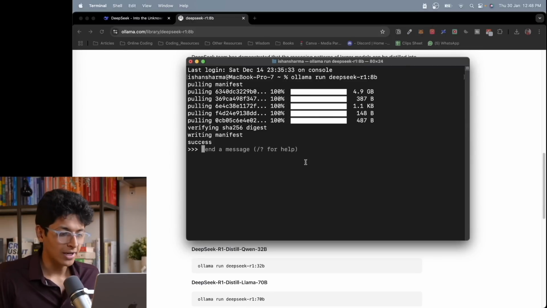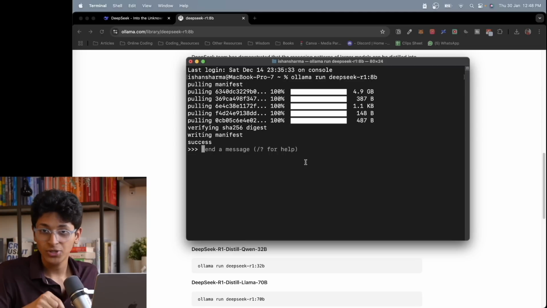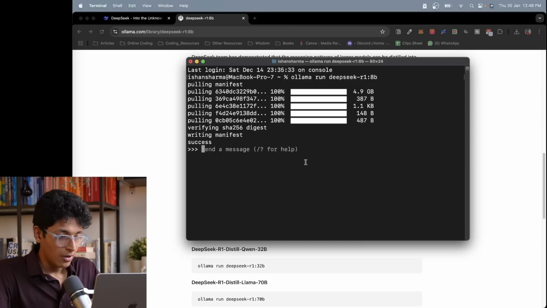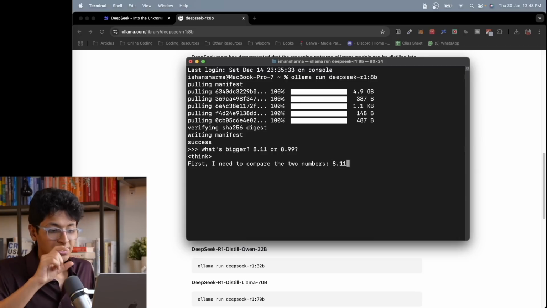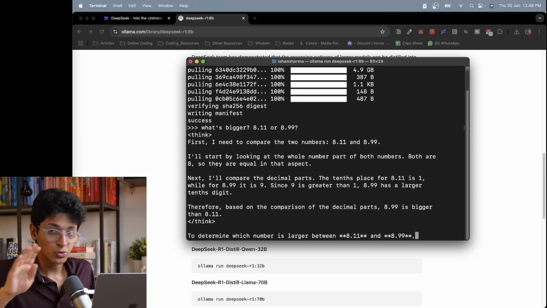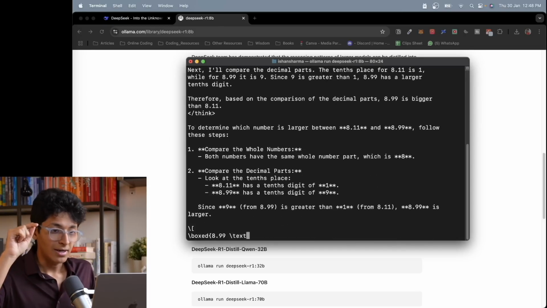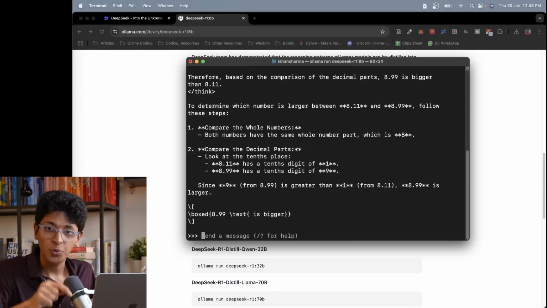And in about 5 minutes, the model is finally downloaded and I can now start querying Deepseek R1, the 8 billion distilled parameter version of it, which is running locally on my system, and I can ask any question I want from it. So I can say, what's bigger, 8.11 or 8.99, just for example. And you can look at its thinking process and get the answer as well right in your terminal. This is not using the internet. This is not using the chat feature, which I've showed you previously. This is DeepSeek model hosted locally on your own system.